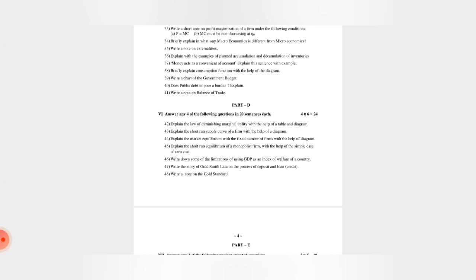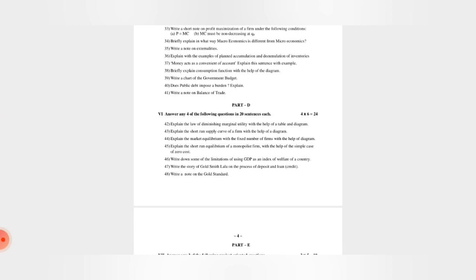And then the short run equilibrium of a monopolist firm in a simple case. So here there are two very important questions being asked from market equilibrium and non-competitive market, so the 3rd, 4th, 5th and 6th chapters, and then we have income determination and national income, chapter number 8.